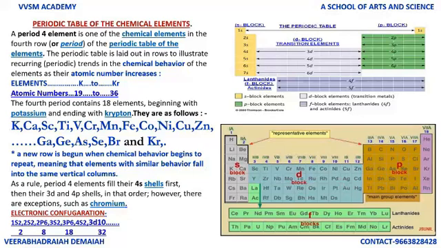It is an arrangement of elements. The periodic table is thus based on the modern periodic law, which states that physical and chemical properties of elements are periodic functions of the atomic number. So atomic number is very important, as periodic functions of the atomic number of each and every element which are accommodated in S, P, D, F blocks.